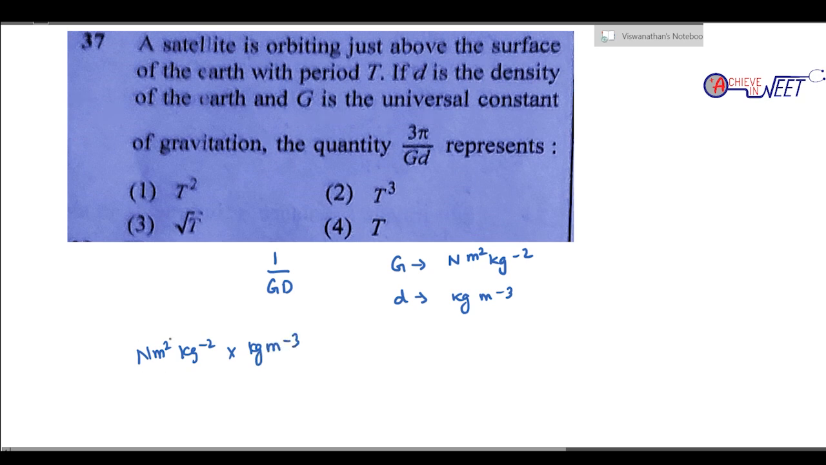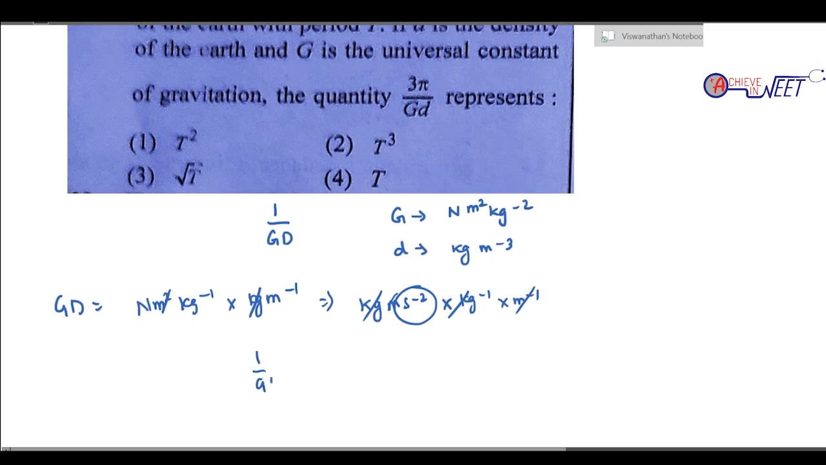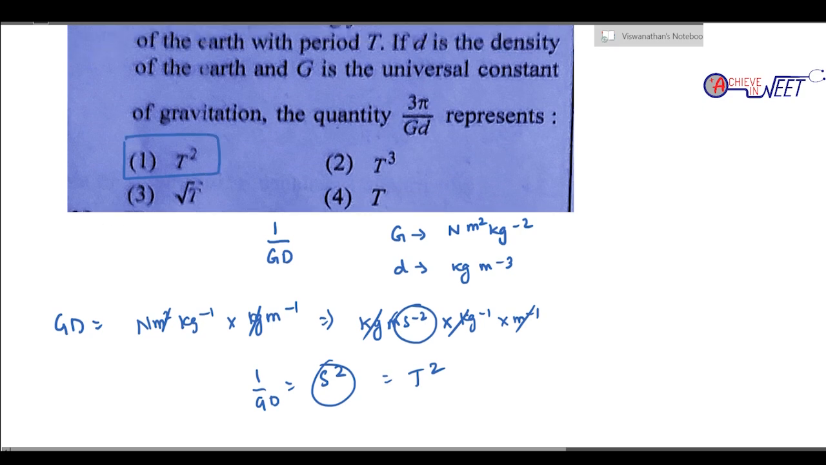When I multiply, m power minus 2 and m power minus 3 give m power minus 1, and kg power minus 1. Now further, Newton is mass into acceleration, kg m s power minus 2, into kg power minus 1 into m power minus 1. So m power minus 1 meter, kg power minus 1 cancel, and s power minus 2 remains. So Gd is simply s power minus 2. So 1 by Gd is going to be s square, and a second square is T square. Option A. I'm just substituting the terms in the given equation. Right?